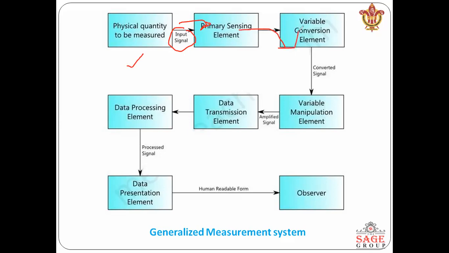The converted variable is amplified and transmitted to the data processing element, which processes the data. We then receive the processed data, and the observer observes the data presentation element. This is the simple technique on the basis of which we perform measurement, the generalized measurement system.